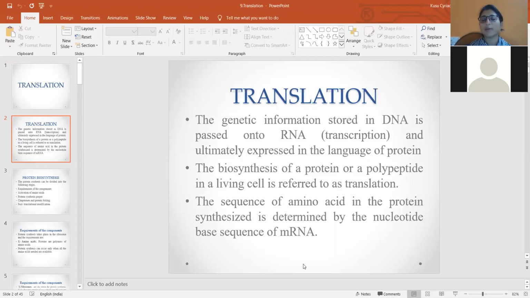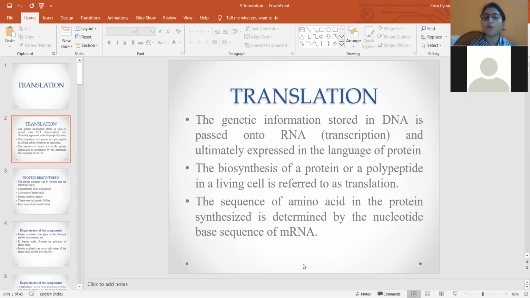Which amino acid has to be added to the growing polypeptide chain is based on the codon sequences in mRNA. We know a codon is the set of 3 nucleotides, isn't it? This set of 3 nucleotides determines which amino acid has to be added.